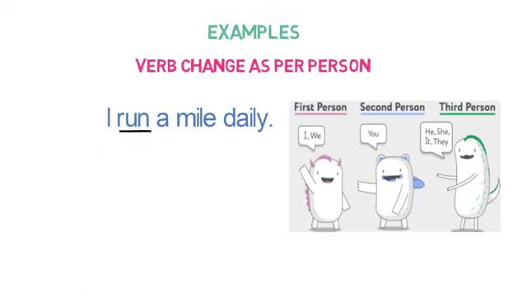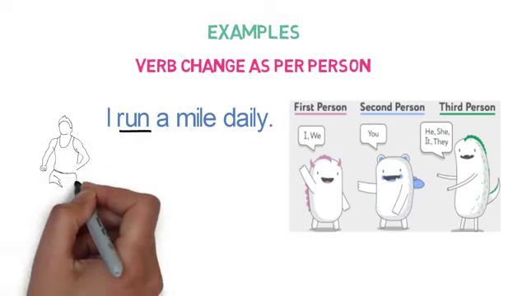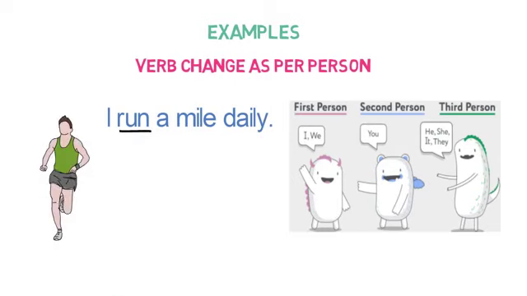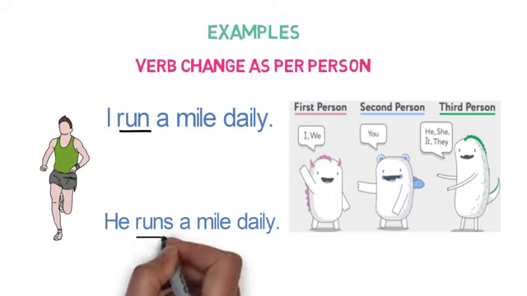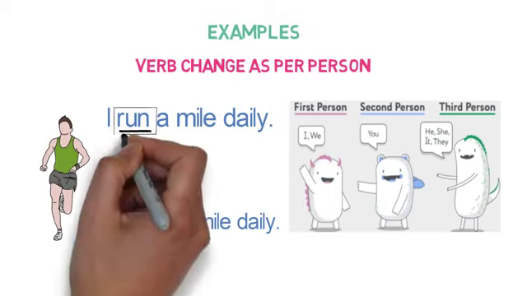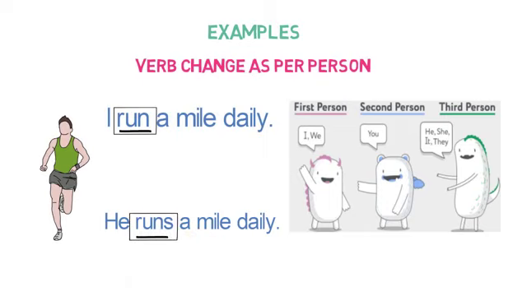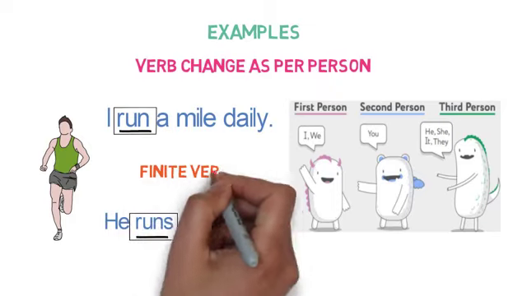Here the verb is run. Now let's look into another sentence. He runs a mile daily. Here the subject he is in third person and the verb is runs. You can see here that the verb run changed to runs as per the person. So both run and runs are finite verb.